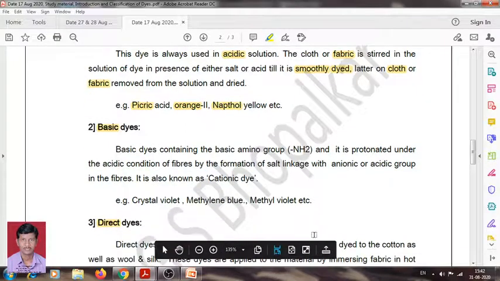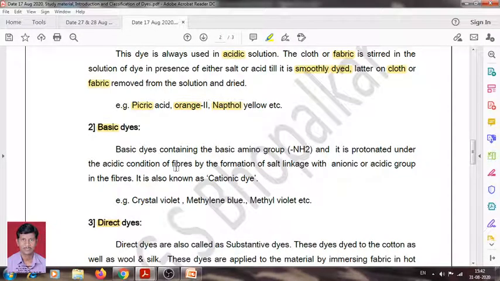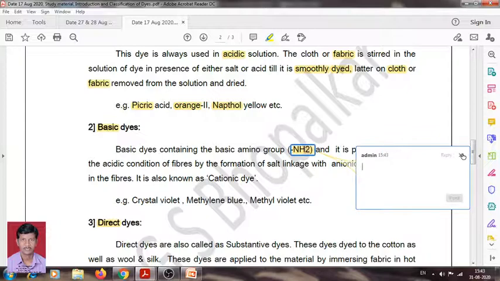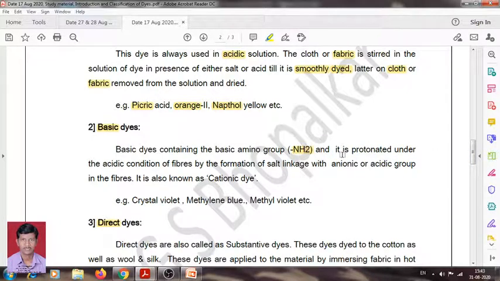Now, second one, that is basic dye. What are basic dyes? I think we know well what basic compounds are in organic chemistry. Those compounds containing a nitrogen atom are called basic, with the amino functional group, that is NH2. When this basic NH2 group is protonated under acidic conditions, meaning we add H plus ion to the NH2 functional group, NH2 gets converted into NH3 plus.